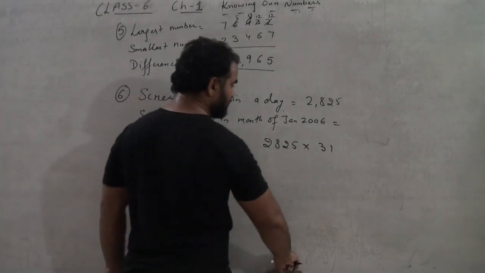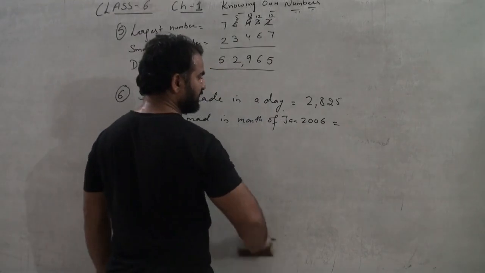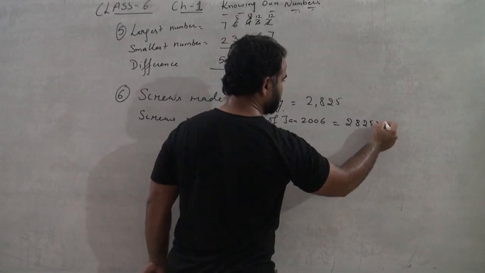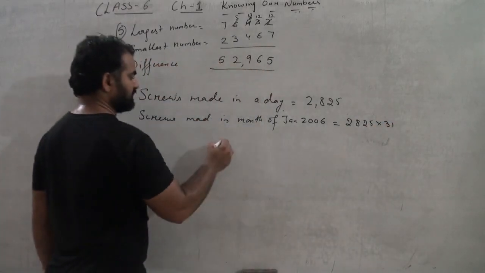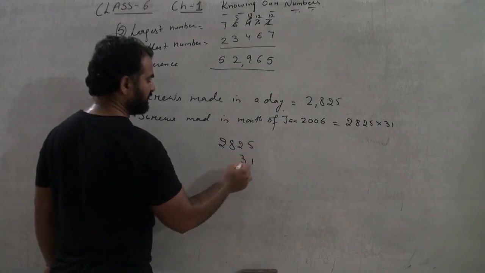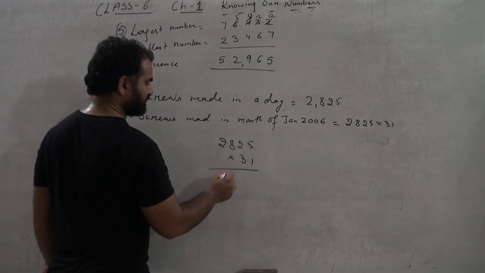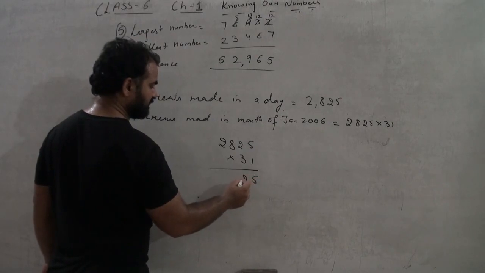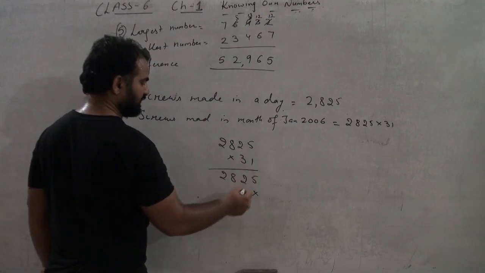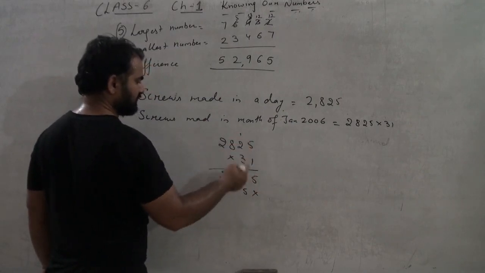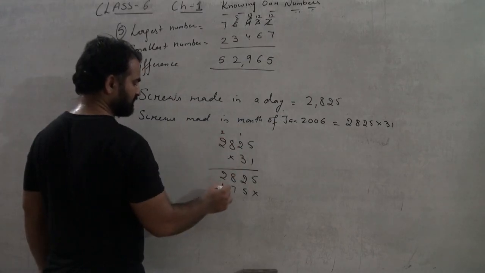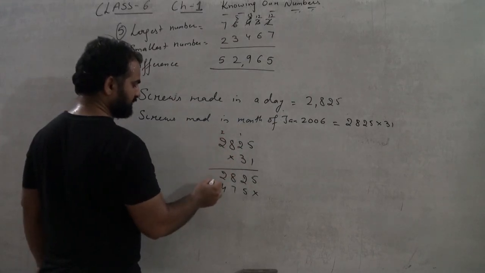What we will do is multiply this 2825 by 31. So 2825 multiplied by 31. It will be 5282... 15. 6 plus 1 is 7. 24. It will be 8.